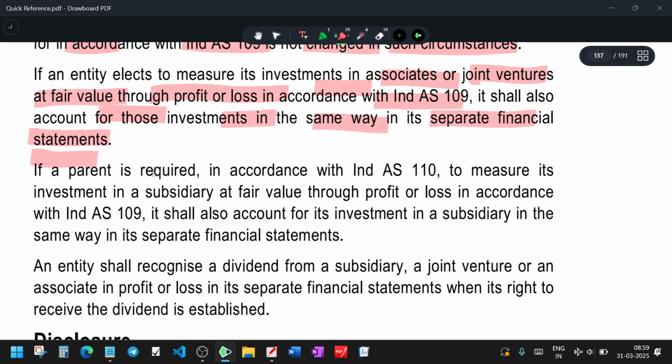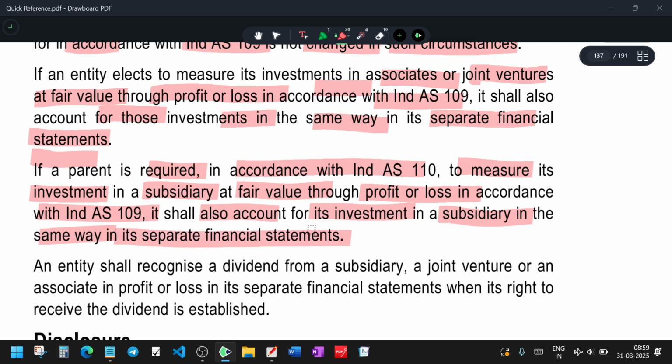If a parent is required in accordance with Ind AS 110 to measure its investment in subsidiaries at fair value through profit and loss in accordance with Ind AS 109, it shall also account for the investment in subsidiaries in the same way in its separate financial statements. So under Ind AS 110, how do you measure investment in subsidiaries? At fair value.